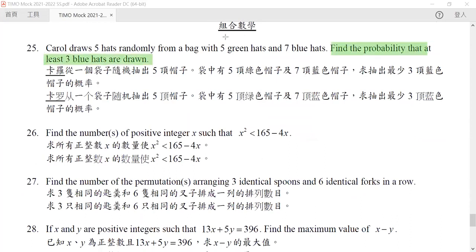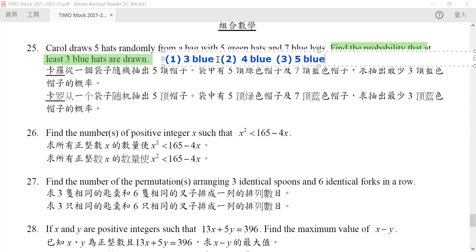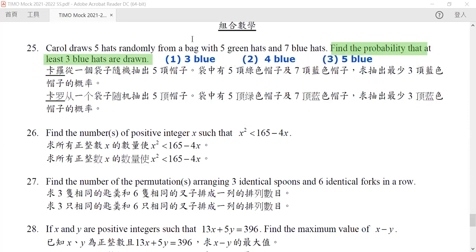Now, in here, what do you mean by at least 3? It means that either you draw 3 blue, or you draw 4, or you draw 5. So you need to calculate the probability of each of them separately. Okay, so now let's just calculate.